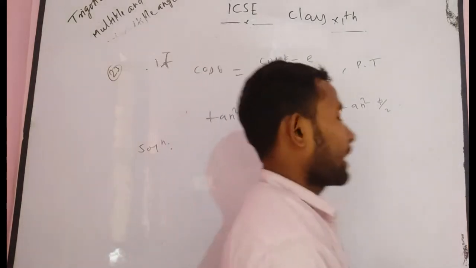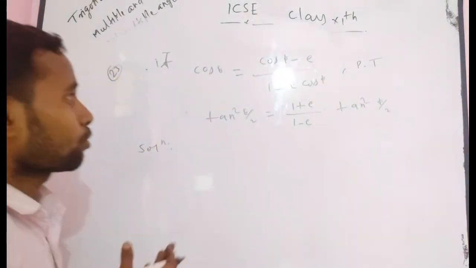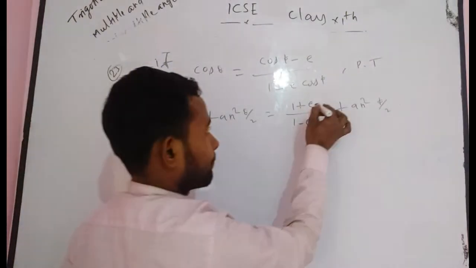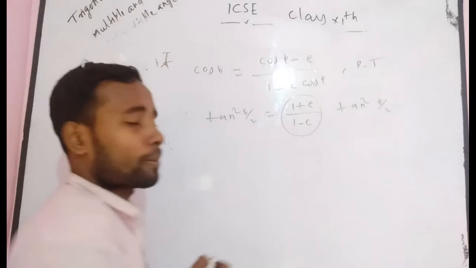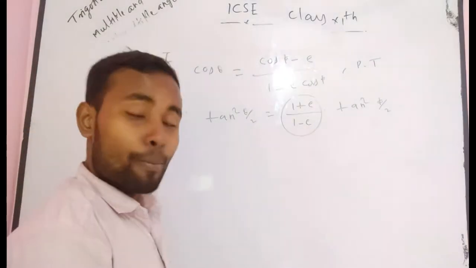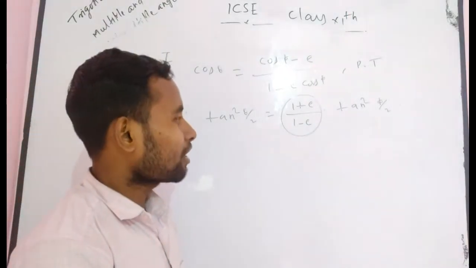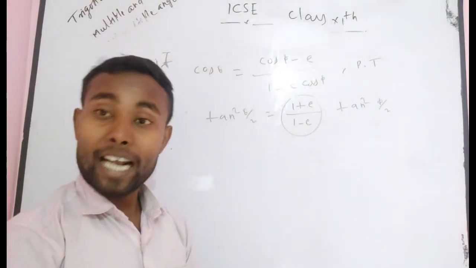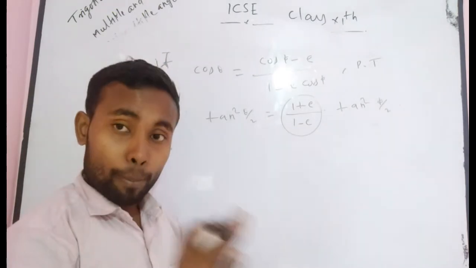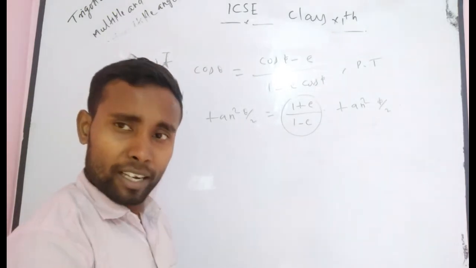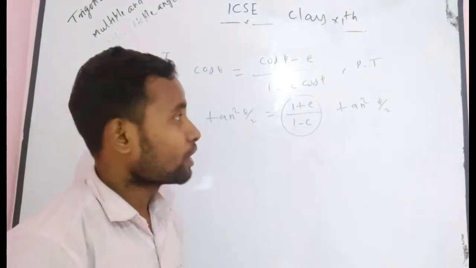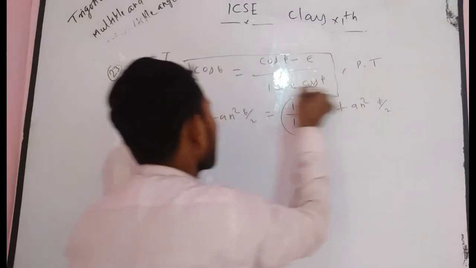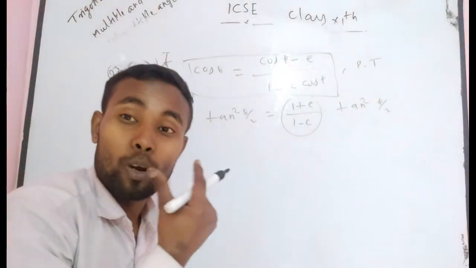In this problem, there is again a similar kind of problem. I think you understand my factor. There is given some factor 1 plus e divided by 1 minus e, which becomes very important for you. Now definitely you think about applying componendo and dividendo on both sides to get 1 plus e divided by 1 minus e. So firstly convert this expression, and by this expression you get 1 upon e.